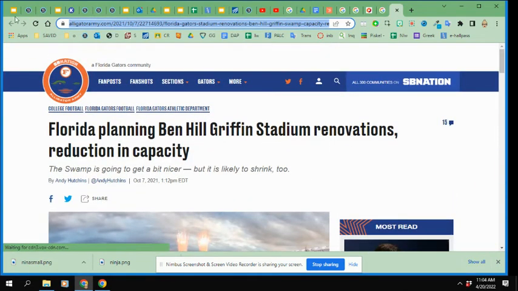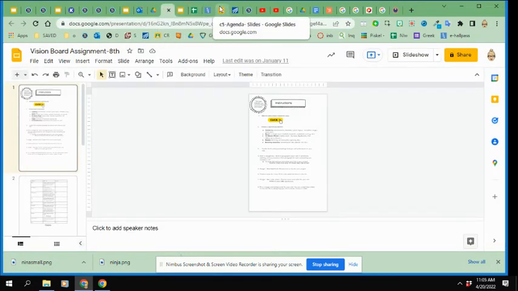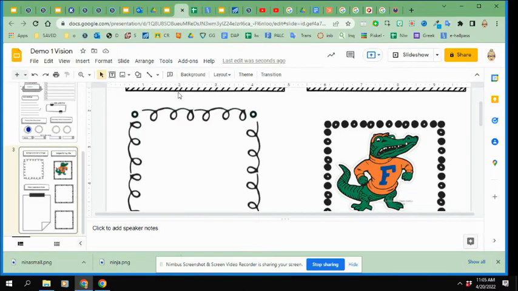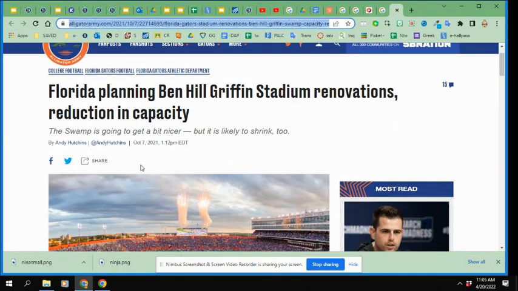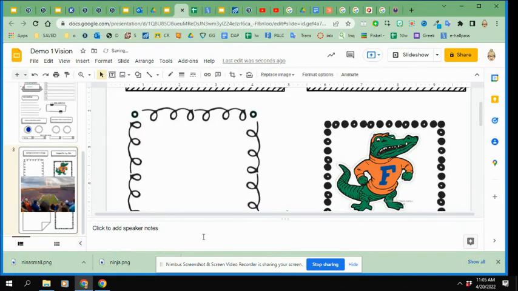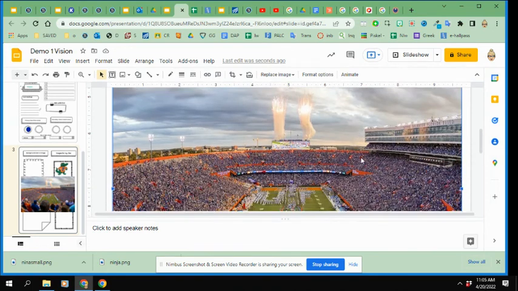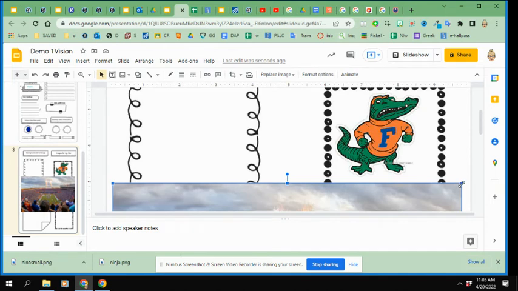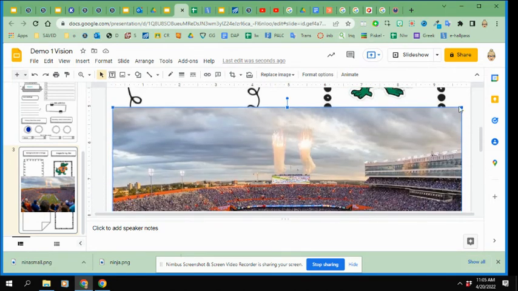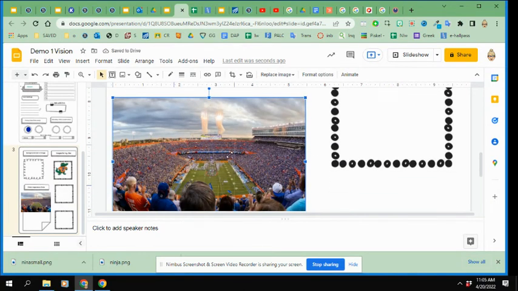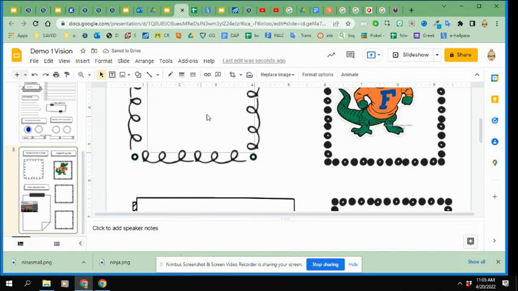I'm going to copy this link up here, copy the website address, copy, come back to my project. Get this screen. Nope, it's this screen right here. Oh, first I have to copy the image. So first I need copy image, and then I'm going to paste the image into my board. So Control V. Okay, I'm going to resize it because now it's too big. Okay, now I can move it up and put it right there where it fits.